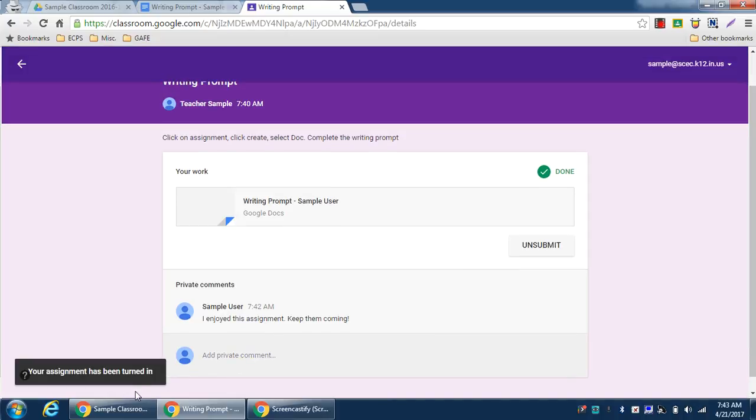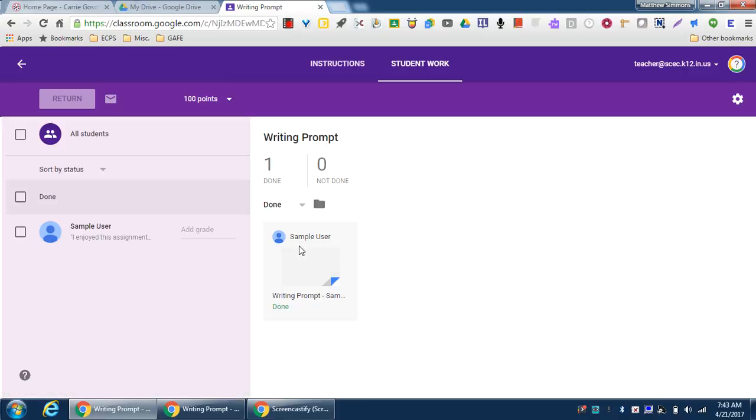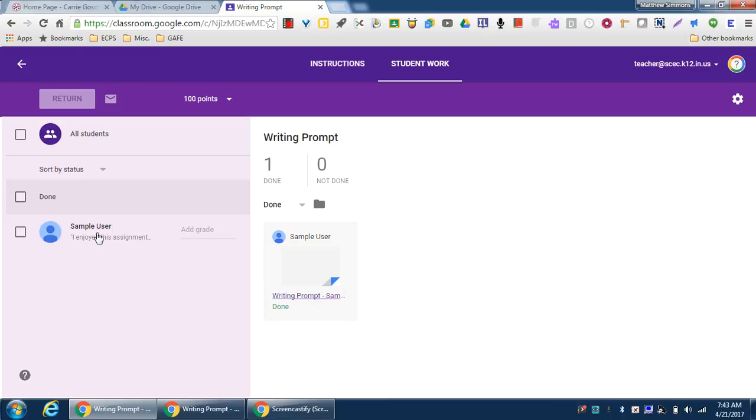So now I'm going to go back to the Teachers tab. Take a look. Notice it's changed. One is now done. I can click on the one who is done, see who it is. I can open it up. From here, I can read it, grade it, and I can return it back to the student. I could also look at the private comment that student said.